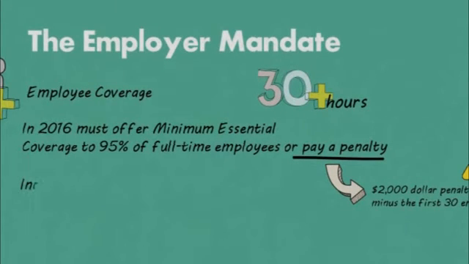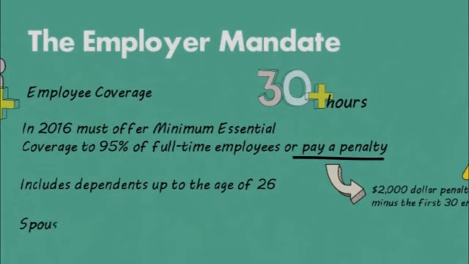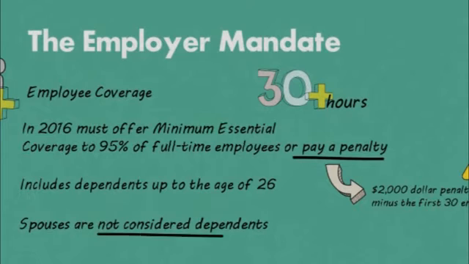Now, in addition to providing coverage to all of your eligible employees, you must also extend this coverage to all eligible dependents up to the age of 26. Once a dependent turns 26, you are not required to offer them coverage. In addition, spouses are not considered dependents.